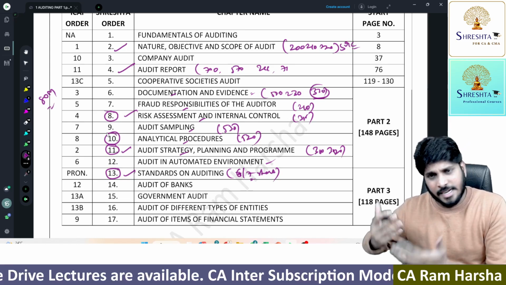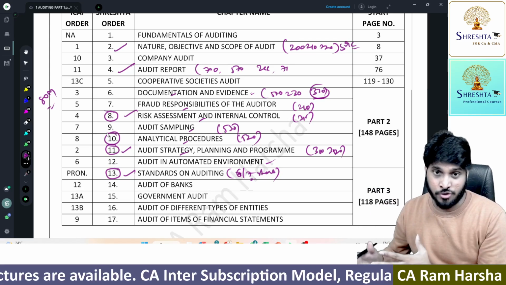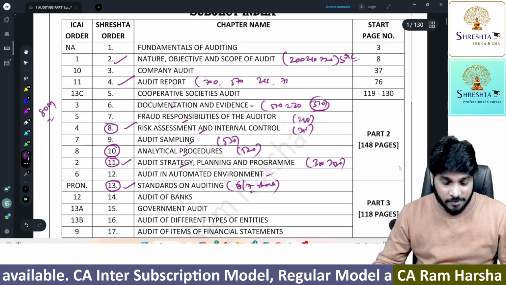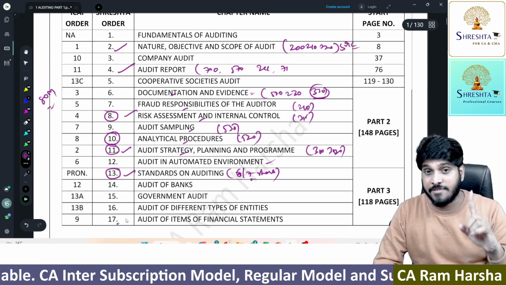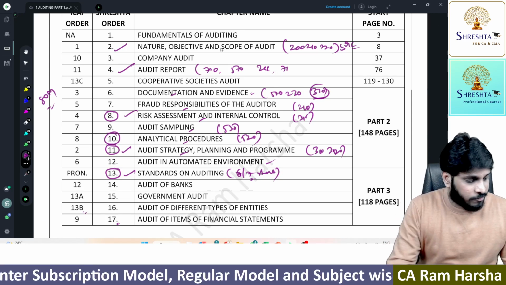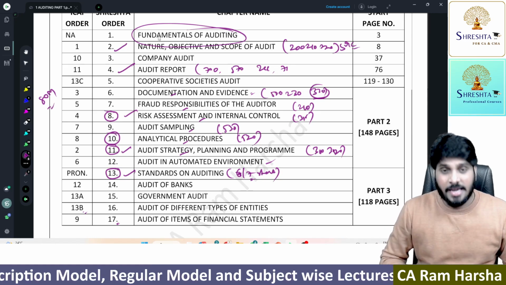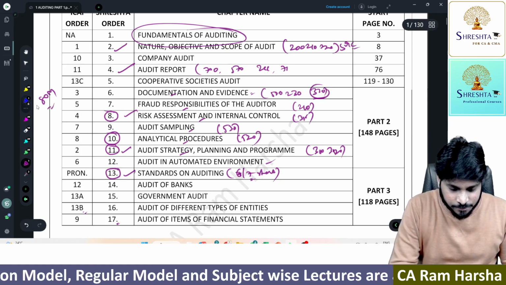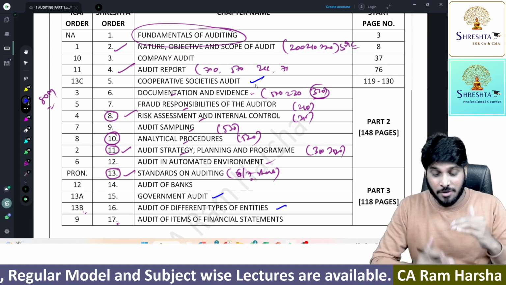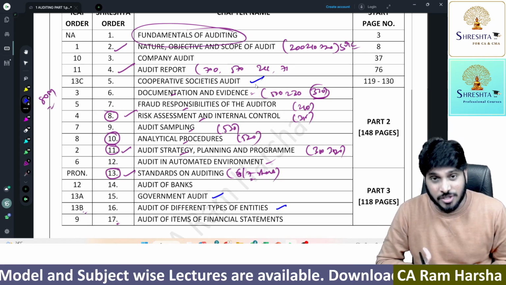Getting it? Once you enroll, gradually we will upload certain resources and share them with you in Google Drive, on the application and even on YouTube. That's it. I just want to give you some idea. By the way, one more thing: in our material we have a total of 17 chapters, whereas in the ICAI material there are only 13 chapters. Fundamentals of auditing is one additional chapter that you get here. In the ICAI material, government audit, audit of different types of entities and society audit are put together as one chapter, but we split them and kept them in different places for better understanding.